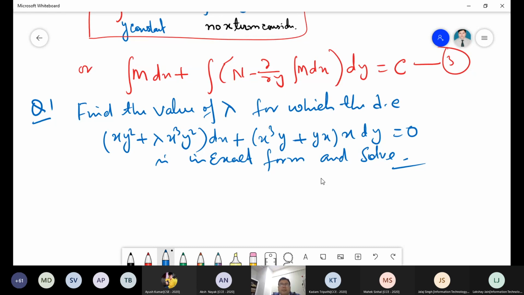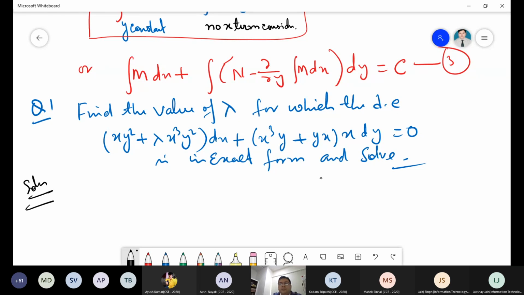First we have to check whether it is homogeneous or not, then linear, non-linear, so many things. But when you compare it to the exact form, we can check that also. Exact form is another alternative method that you can use to solve this kind of equation. So generally when this kind of equation is not homogeneous, let's try the exact form.